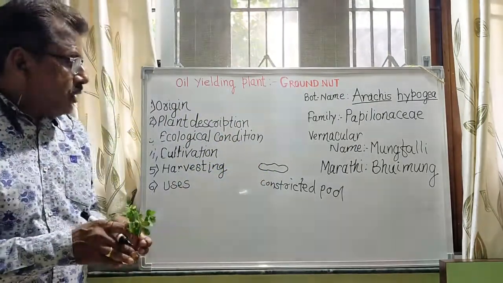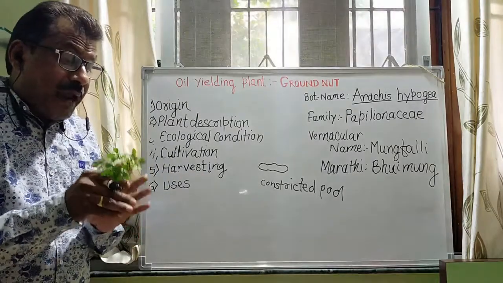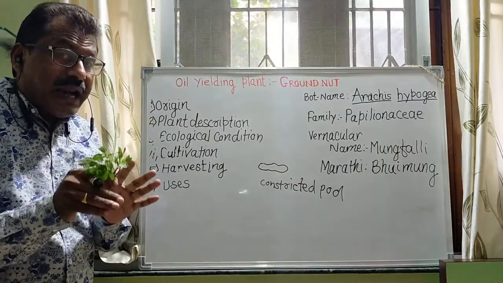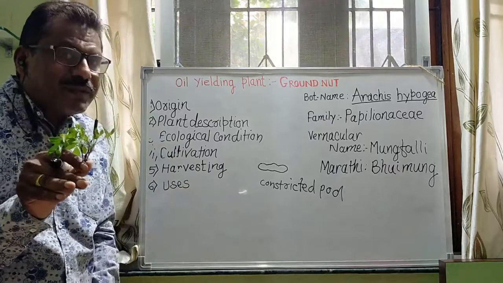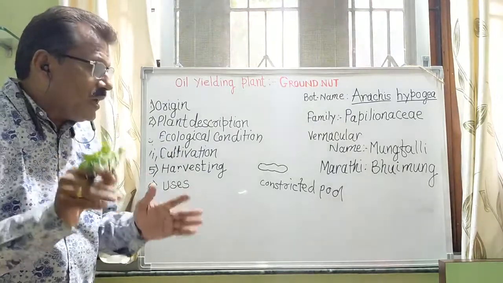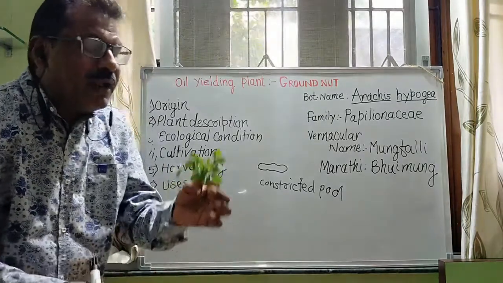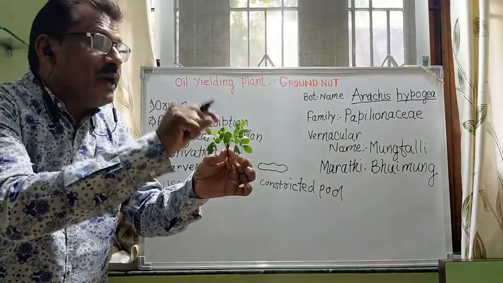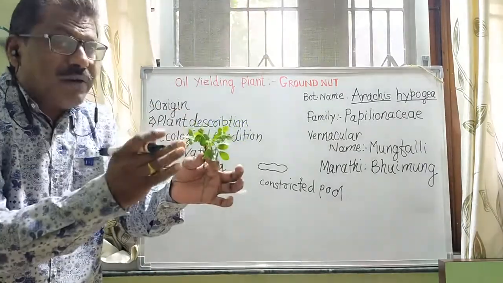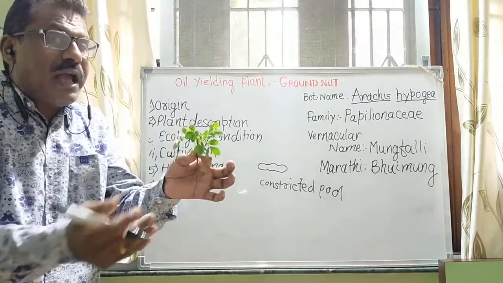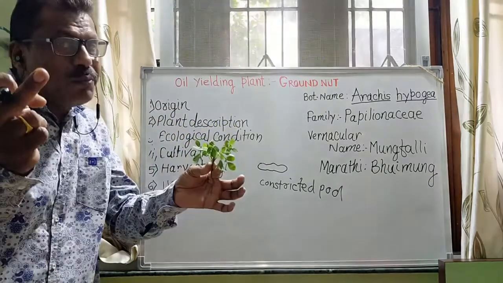And students, these plants have a characteristic feature. Listen carefully, because all plants bear flowers, and flowers after maturation and fertilization are converted into fruits.